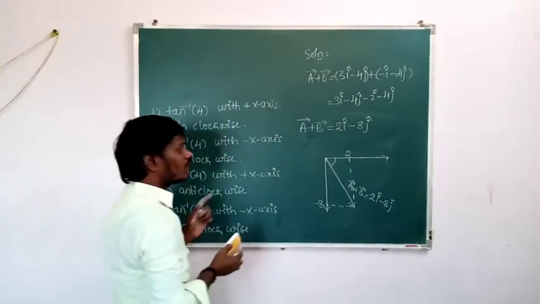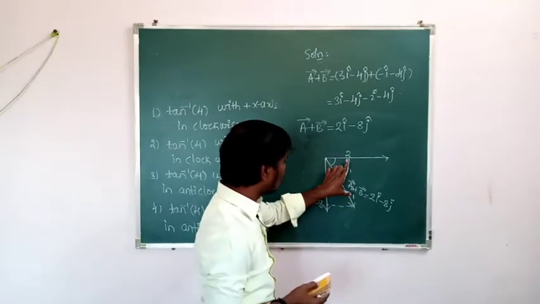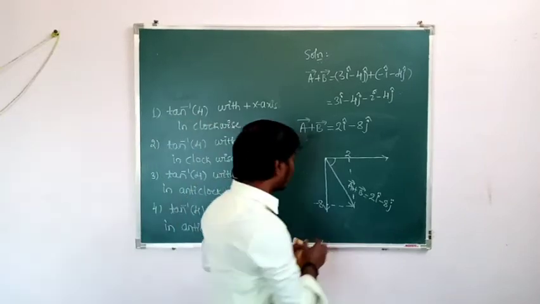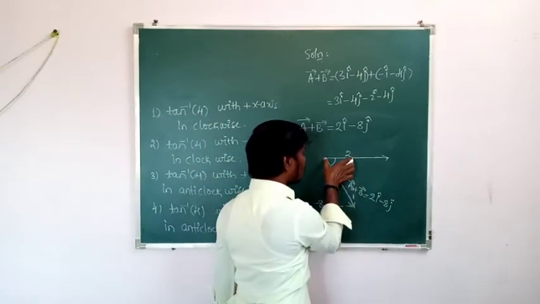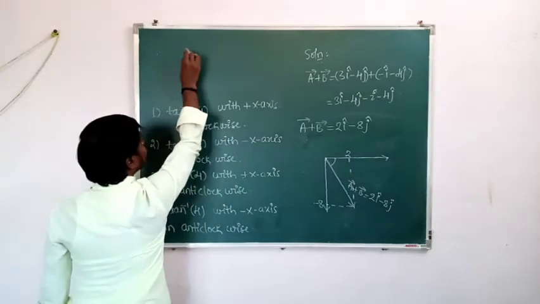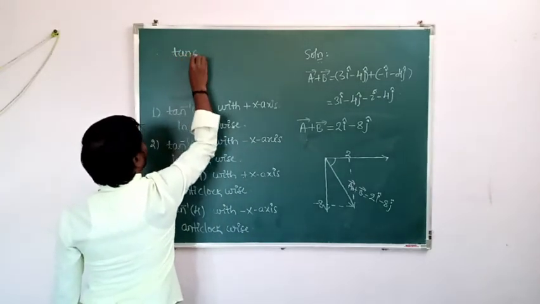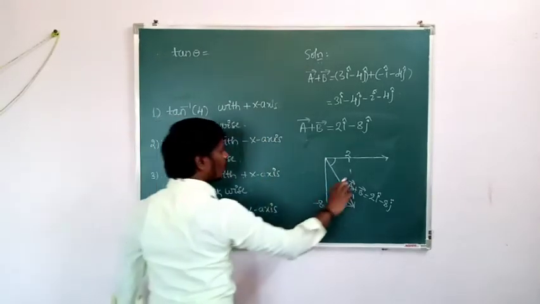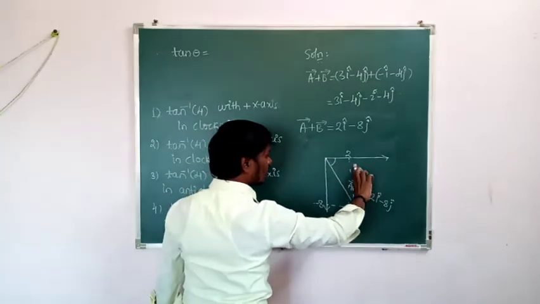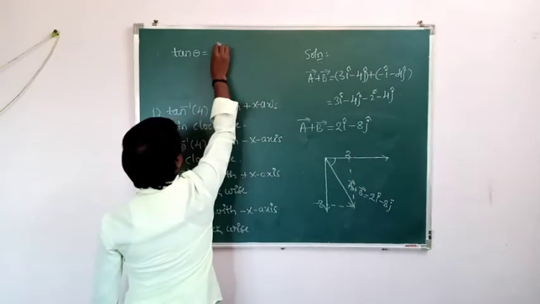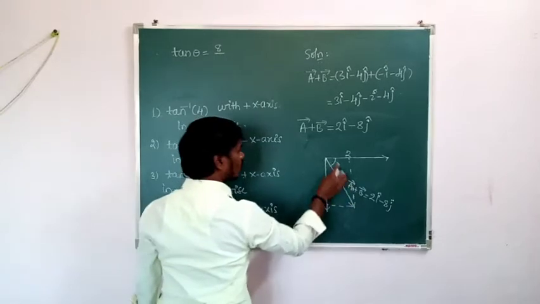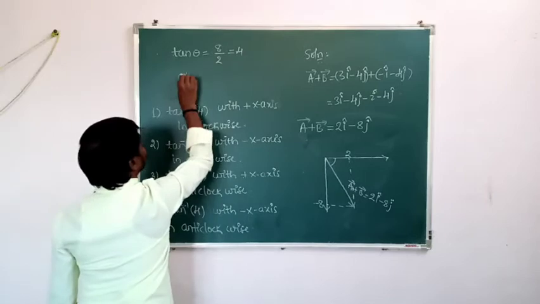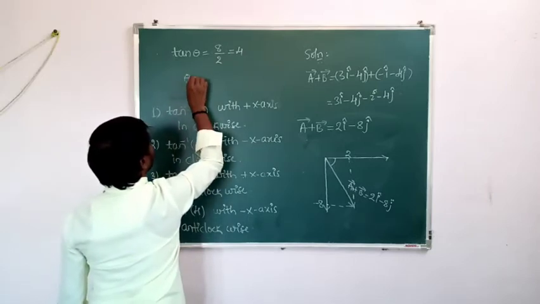By using the tan function. So what is tan? Opposite side divided by adjacent side. So what is the opposite side here? Opposite side is 8 and adjacent side is 2. So tan of theta, or you can take tan of alpha, is equal to opposite side divided by adjacent side. That is 8 by 2, which is 4. Then alpha, or theta, is equal to tan inverse of 4.